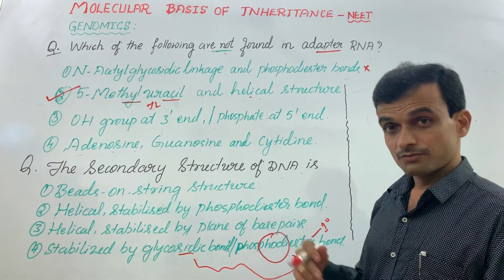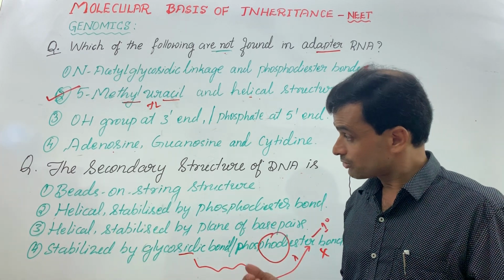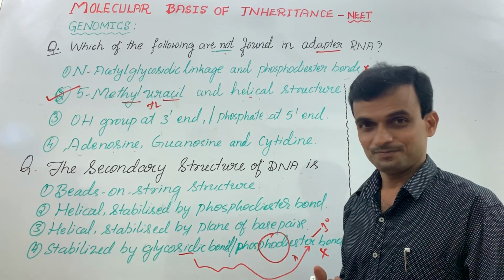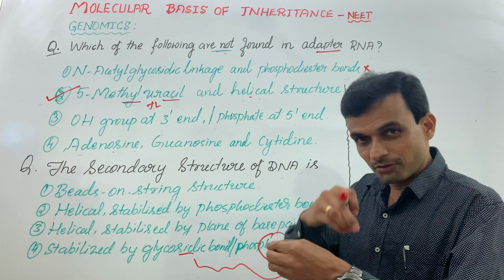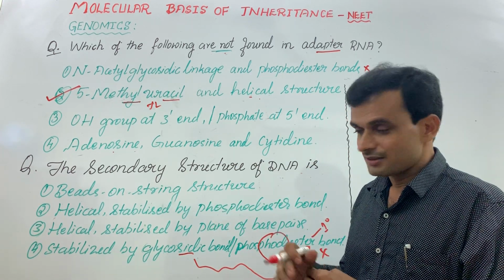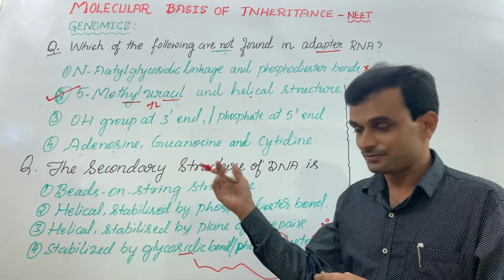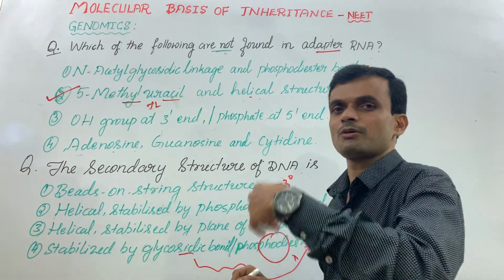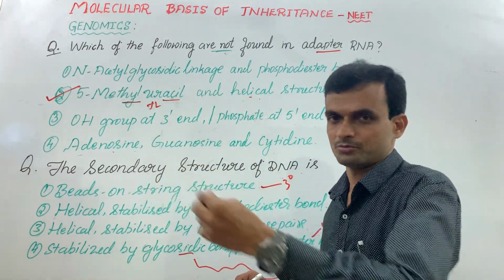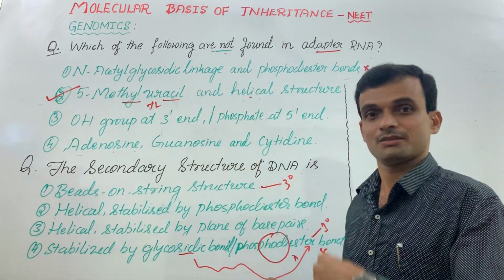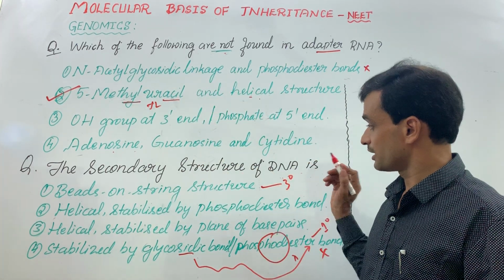Then is it the first one? Beads on string structure. What is that? Nucleosome model. DNA would be wrapped around an octamer, histone octamers. That comes after secondary structure. It means it is tertiary structure. Then it will be organized in a complex form called chromatin or chromosomes. There are many levels of folding. That becomes tertiary, quaternary. So that cannot be secondary.